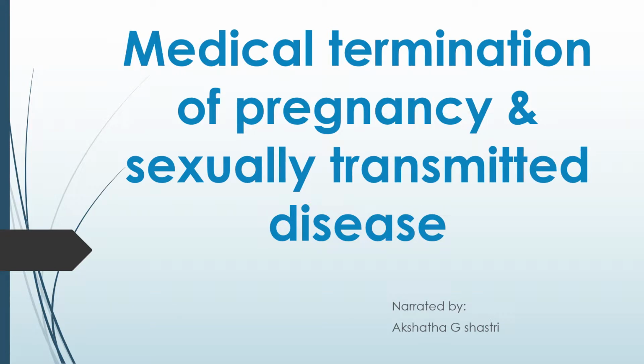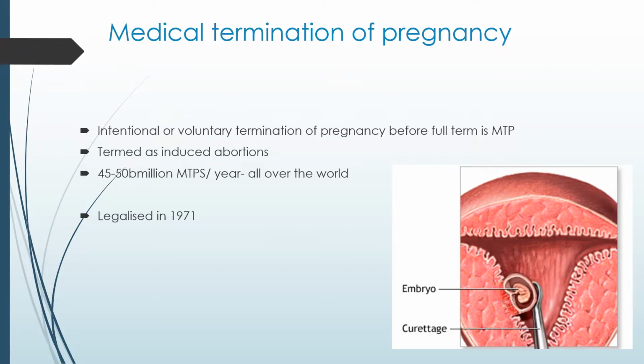In this course, let us learn about the medical termination of pregnancy and sexually transmitted disease. Medical termination of pregnancy, abbreviated as MTP.